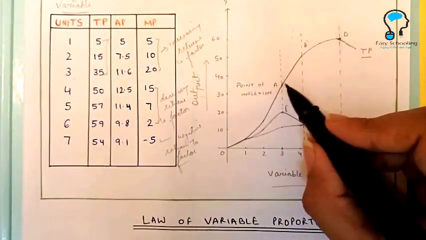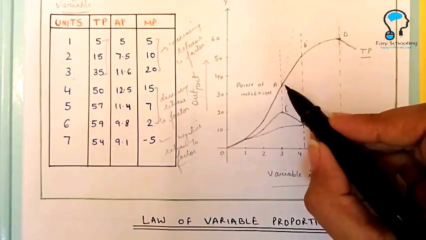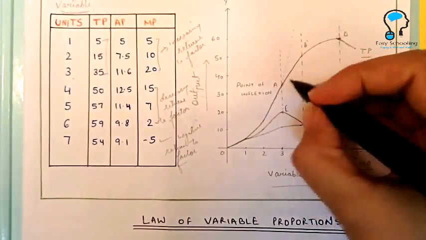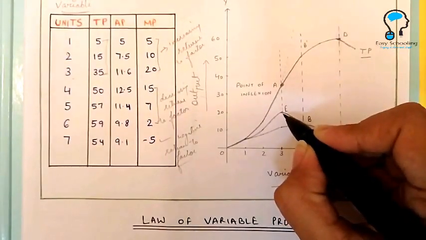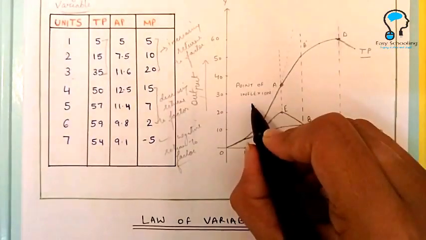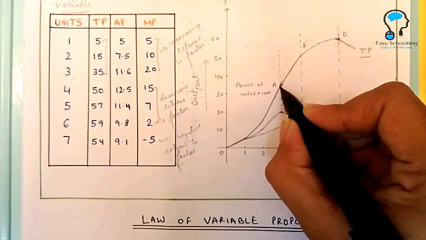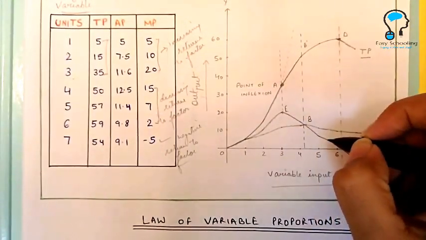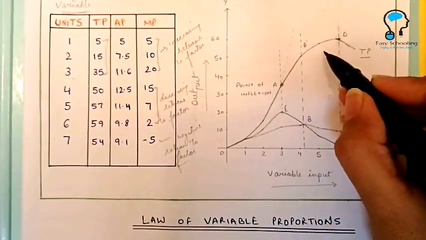Why? Because now the total product is still increasing, but it is increasing at a decreasing rate. So the curvature of the total product curve has changed. And this point where the curvature of total product changes and where the marginal product is maximum is called the point of inflection. Okay, because till this point total product increases at an increasing rate, and after this point, since the marginal product starts declining, the total product still increases but at a decreasing rate.